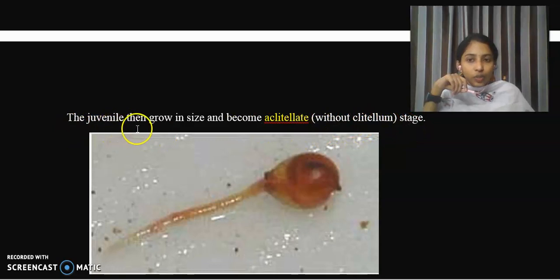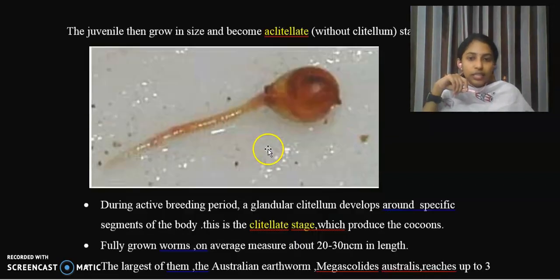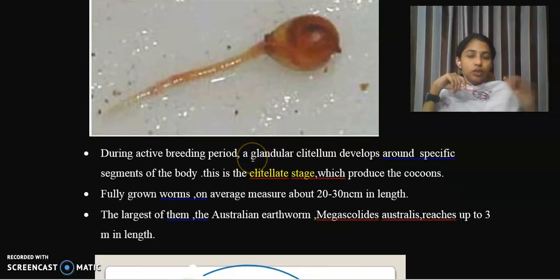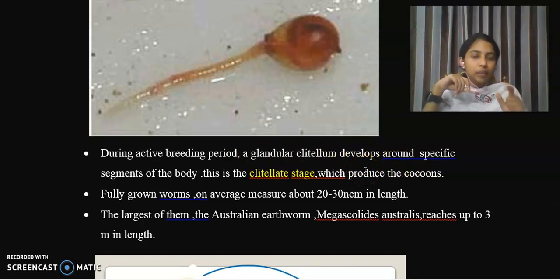Okay, so the juvenile then grows in size and remains in the aclitellate stage, that is without clitellum. And after a certain period, or during its active breeding period, a glandular clitellum develops around specific segments of their body, and this is called the clitellate stage, which produces the cocoon.